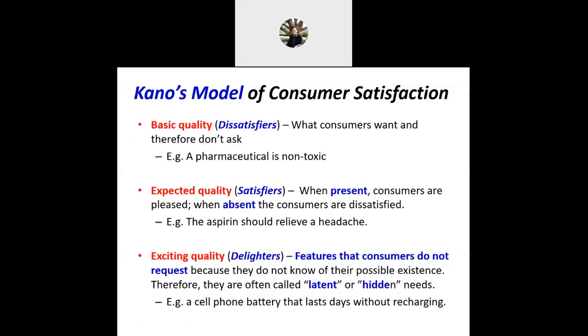And delighters, something like hidden. This characteristic or feature is hidden. For example, a cell phone battery that lasts days without recharging. Consumers do not request it actually, because they don't know, right? But every time we improve this one, okay.